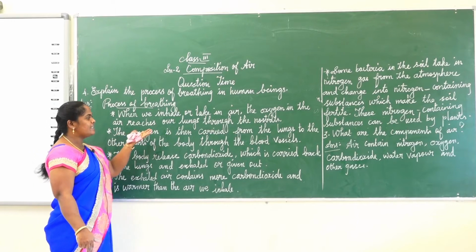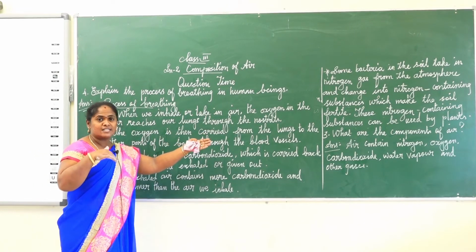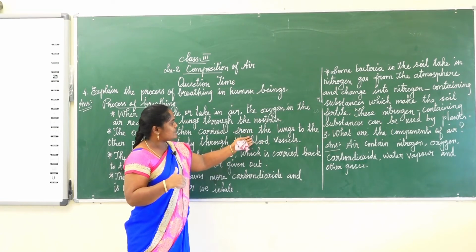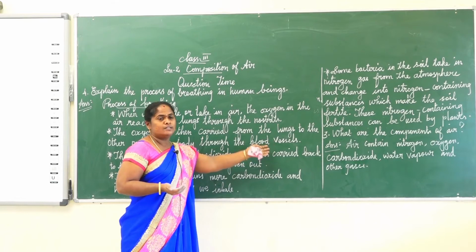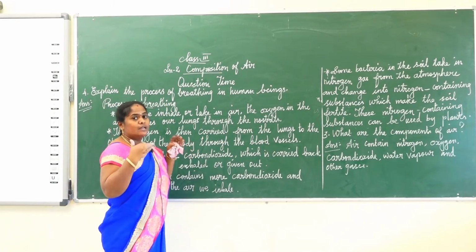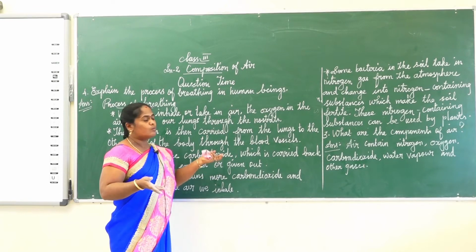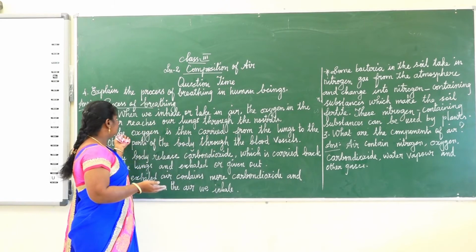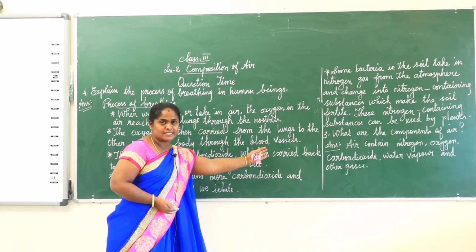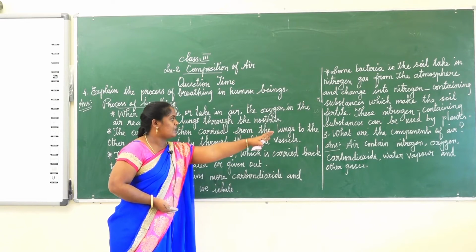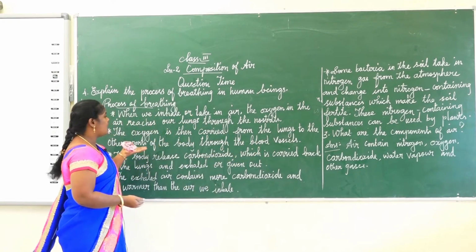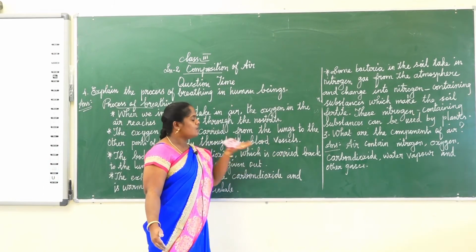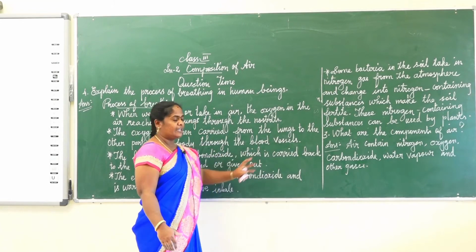Next one, the oxygen is then carried from the lungs. In the lungs, when we breathe, the oxygen enters our lungs. Next, the lungs carry oxygen to the other parts of the body through the blood vessels. Lungsல இருந்து மத்த பாடிக்கு எது மூலமா சென்ட் பண்ணுது? Through the blood vessels. நம்மளோட blood vessels மூலமா நம்மளோட எல்லா பாடிக்கும் air வந்து lungs ல இருந்து carry ஆகுது.